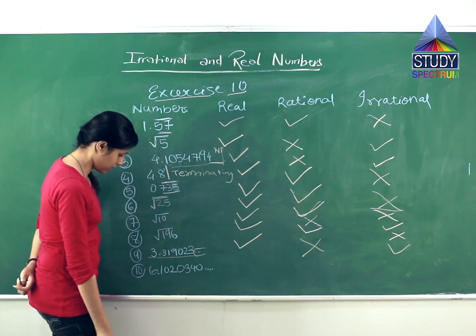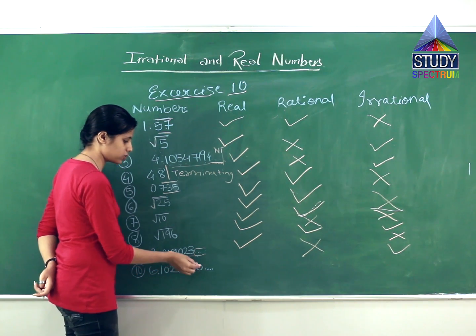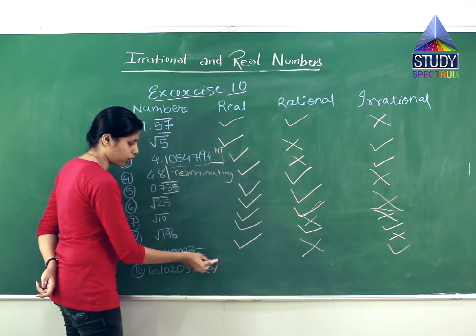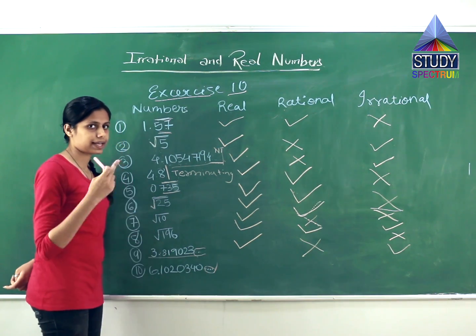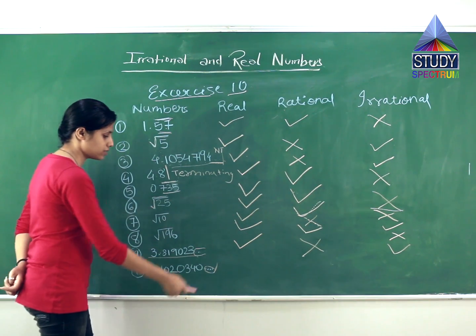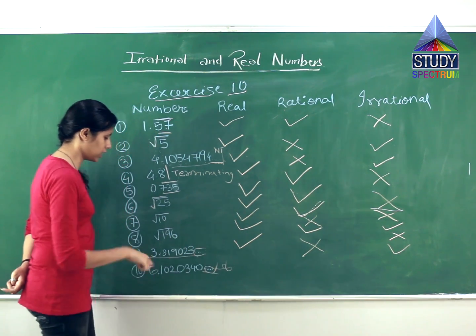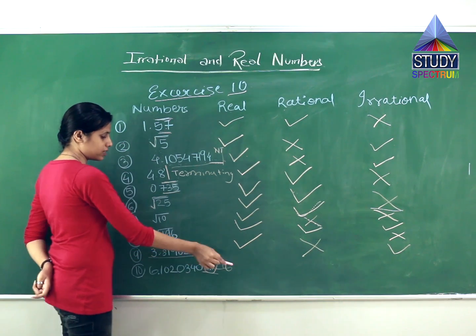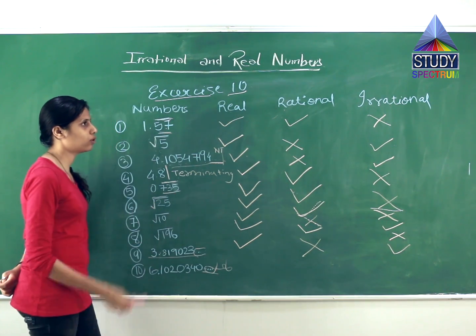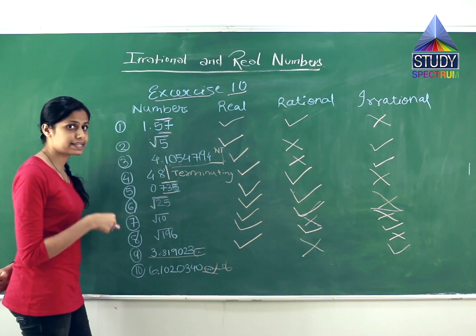The 10th question. It is 6.1020340 and dot dot dot dot dot. It means the second step answer, is it terminating? The answer is no, because this dot dot dot represents that it goes on till infinity. Then after the second step answer is no, we have to look for the third step. What is the third step? The third step is, is it recurring?